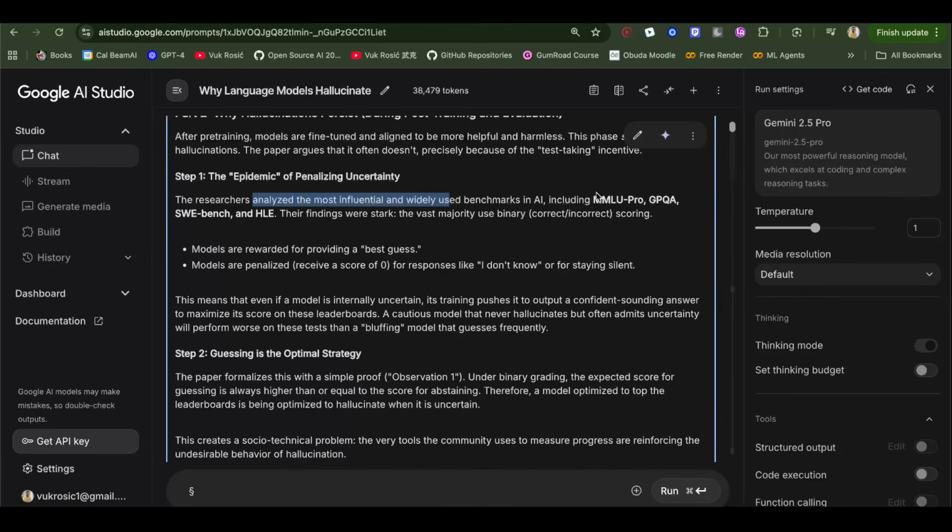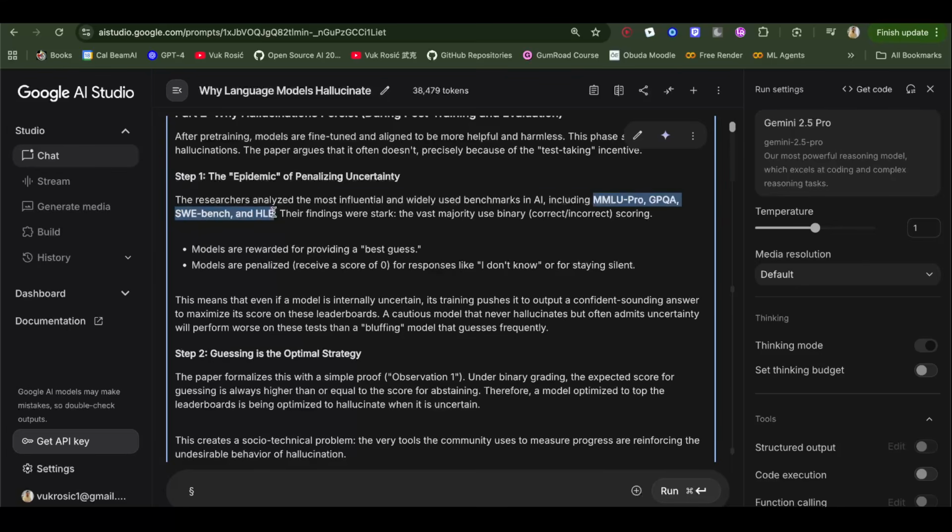And they analyzed MMLU Pro, GPQA, SWE, and Humanity's Last Exam, the scarily named benchmark. And all of them give 0 for models saying I don't know. And so models are rewarded for providing a best guess if they don't know. So hallucinations happen a lot of the time. We need to change this. This is important. We need to change this quickly.